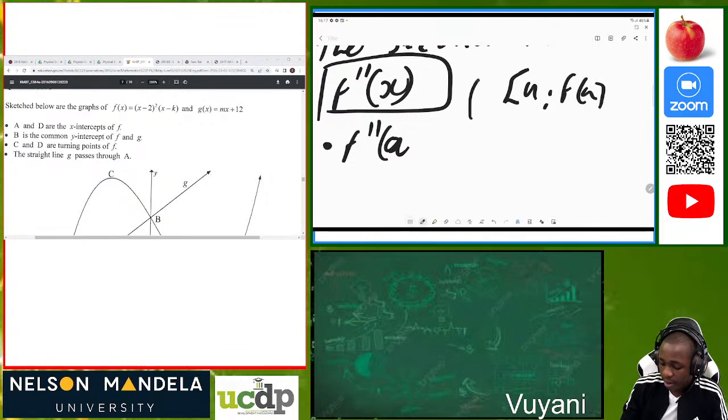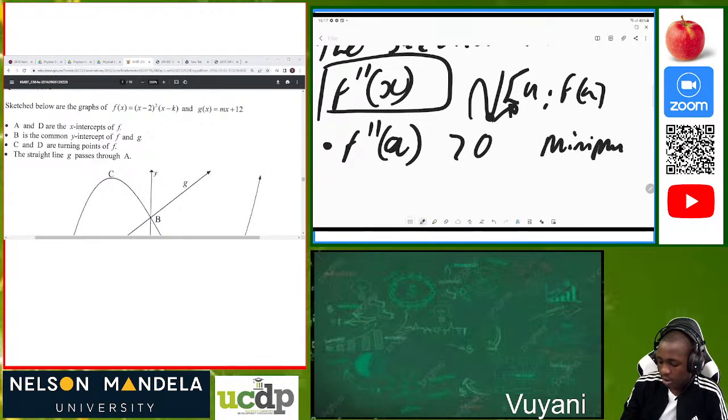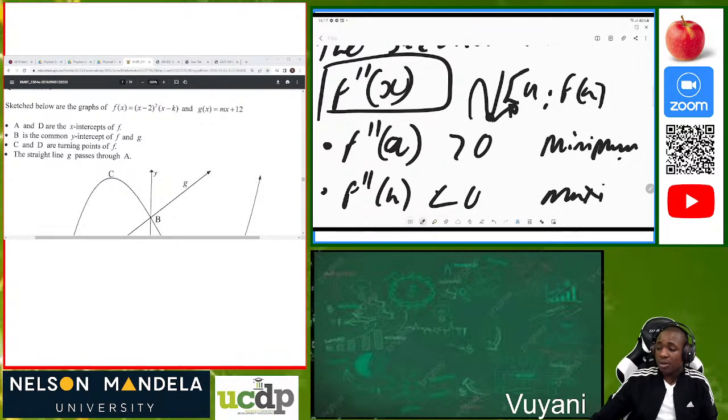Maybe we are having this function and this is that point. We are saying that f double prime of a must be greater than 0 so that it can have a minimum point. Then if f double prime of a is less than 0, it will have a maximum point. So these are so essential.